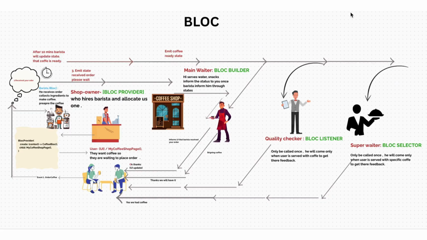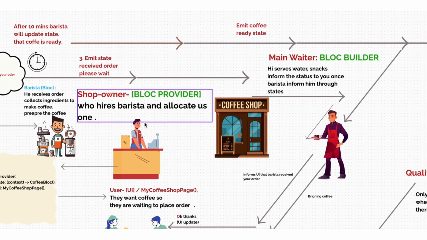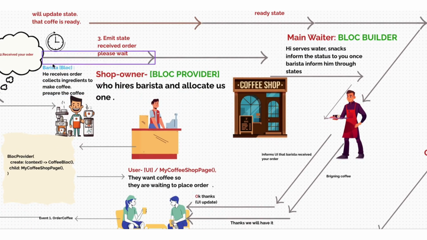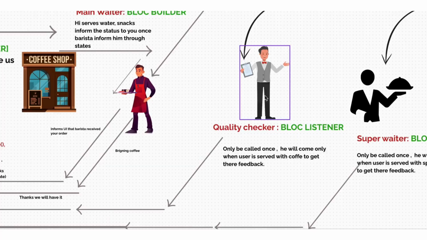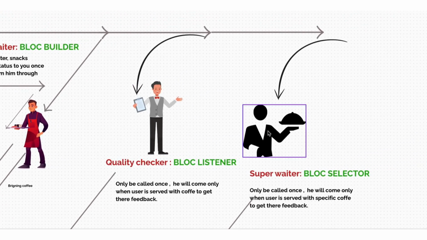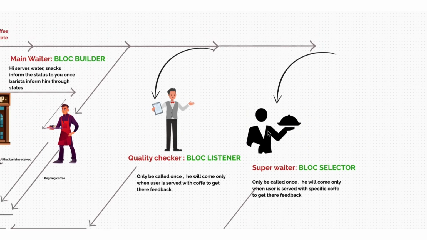BLoC is an architectural pattern. It's a very structural pattern. Inside it, we have many stakeholders performing individual and different tasks. To name a few, we have a BLoC provider, a BLoC builder, a BLoC listener, a BLoC selector, and a BLoC consumer. Now, if we consider the example of the coffee shop, we have a shop owner, a main entity, who hires many people to work under him, like a barista who prepares coffee. We have this BLoC builder who is the main waiter who serves us. There is a quality checker who checks the quality of the food, and there is a BLoC selector, a particular waiter who looks only for particular types of coffees.